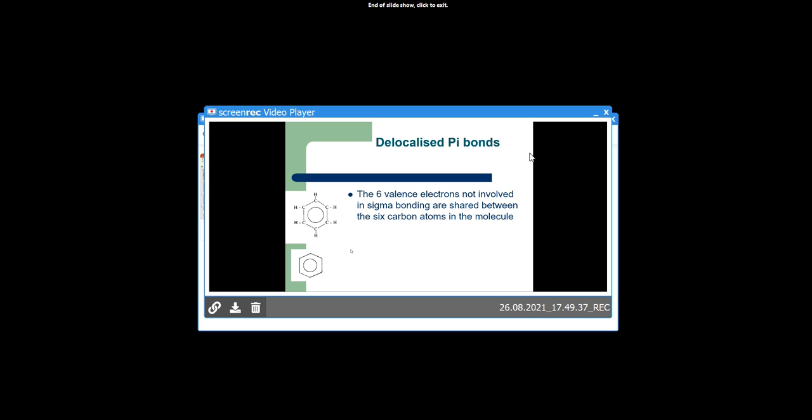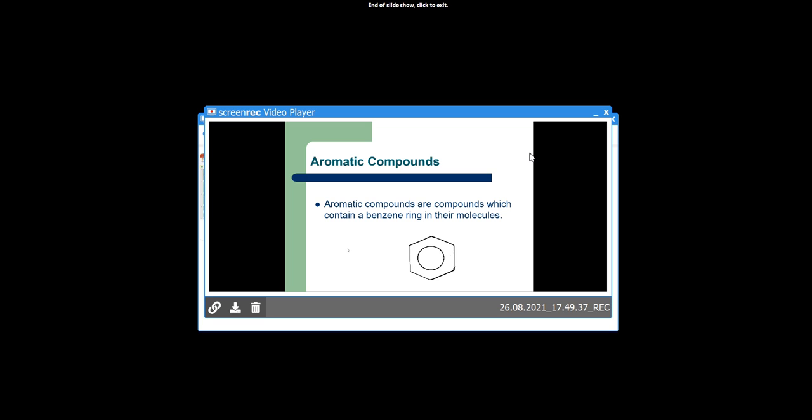The 6 valence electrons not involved in sigma bonding are shared between the 6 carbon atoms in the molecule. See here, this carbon forms 3 sigma bonds with other 3 atoms and one is the pi bond. So, for convenience, the C and H atoms are not shown in this structure. Ring in center is essential, or you can write the alternate double bonds there. Aromatic compounds are compounds which contain a benzene ring in their molecules.